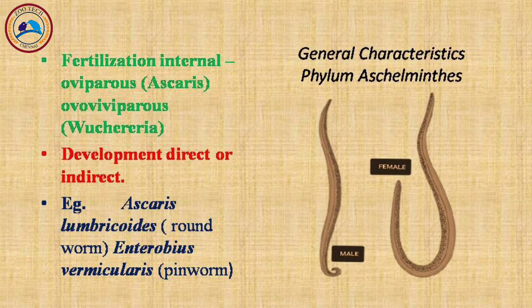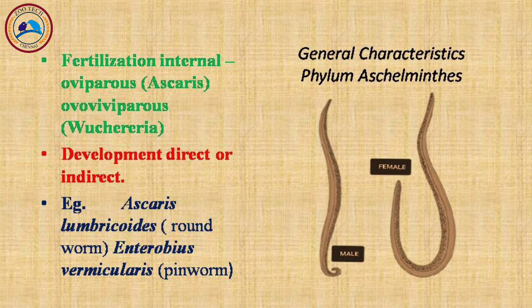Fertilization is internal. There is no asexual reproduction. It is oviparous in the case of Ascaris and ovoviviparous in the case of Wuchereria bancrofti. Talking about the development, it may be direct or indirect.